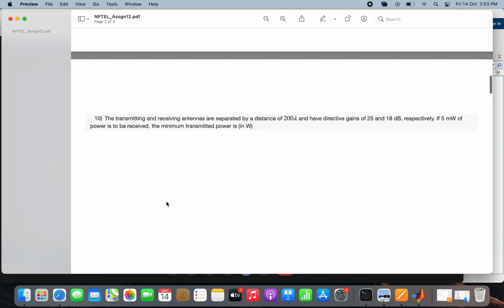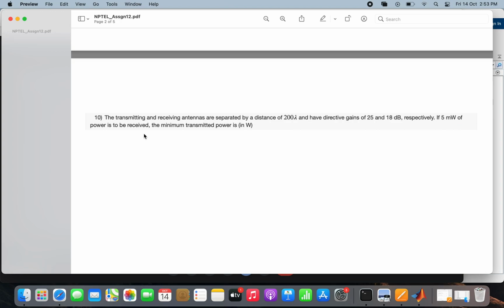So then we have the last question, question 10, which tells me that the transmitting and receiving antennas are separated by a distance of 200 lambda and have directive gains of 25 and 18 decibels respectively. If 5 milliwatts of power is to be received, then what is the minimum power that is transmitted?